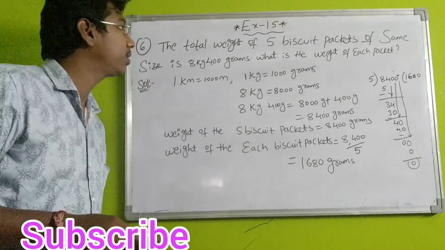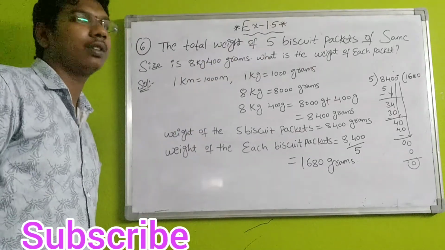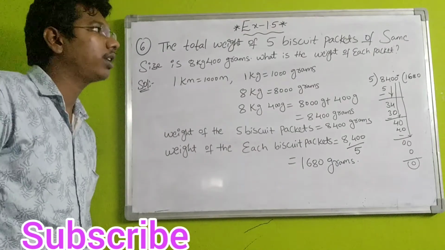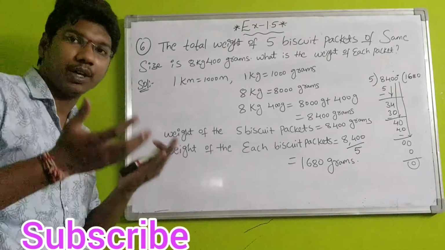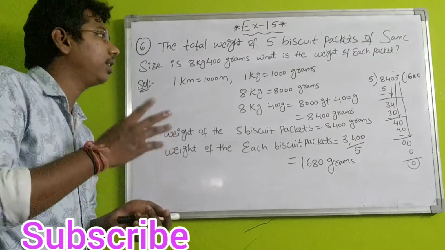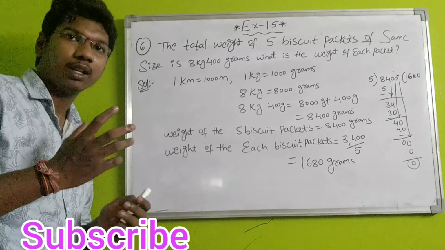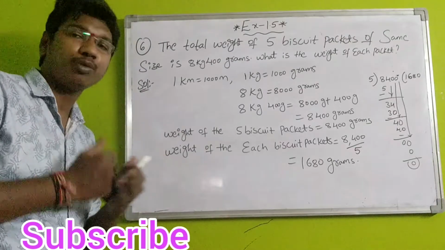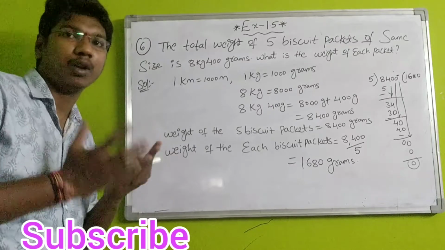Okay, students, here question number 6 is: the total weight of 5 biscuit packets of same size is 8 kg 400 grams. What is the weight of each packet? Simply, students, the total weight of 5 biscuit packets is given, that is 8 kg 400 grams. Now here we have to find the weight of one biscuit packet.